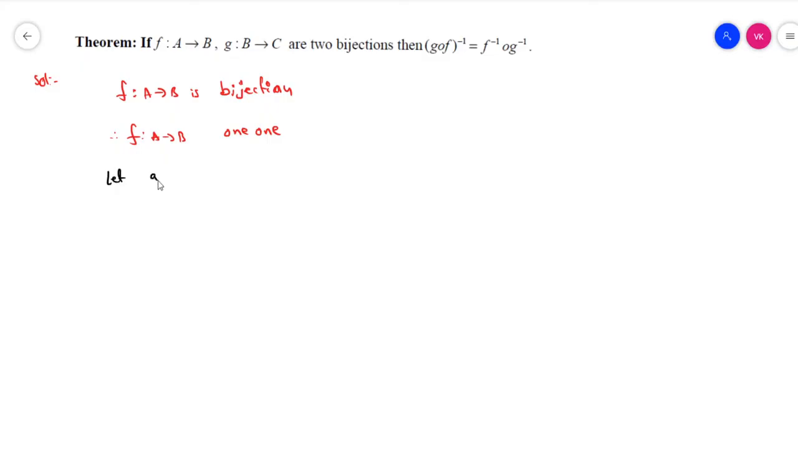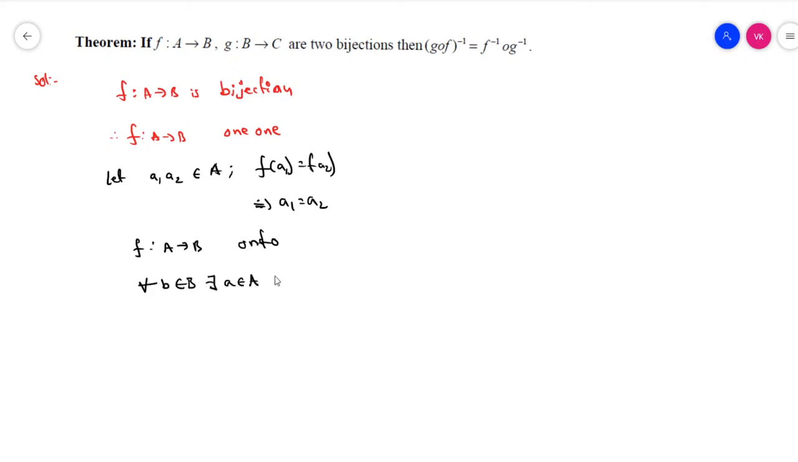Let A1, A2 belong to A, then if F of A1 is equal to F of A2, then A1 is equal to A2, which is a 1-1 function. And we can define F mapping A to B is onto: for all B belonging to B, there exists A belonging to A such that F of A is equal to B. This is about the left side. Now go for the G function. G mapping B to C is a bijection.